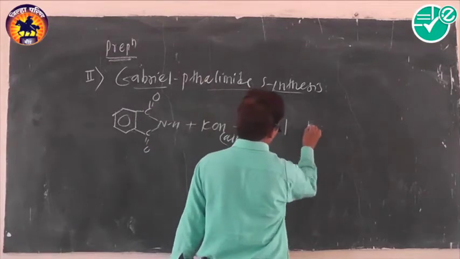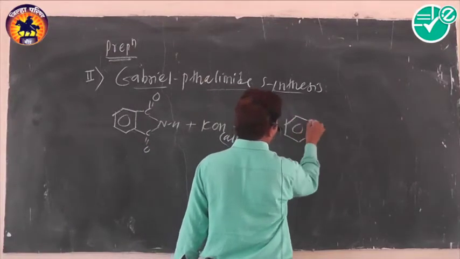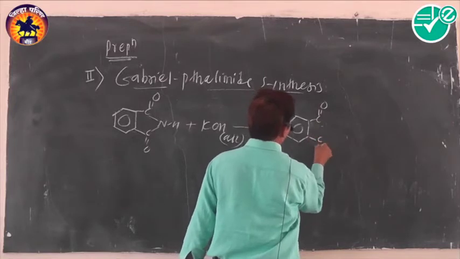It produces potassium phthalimide as an intermediate compound.